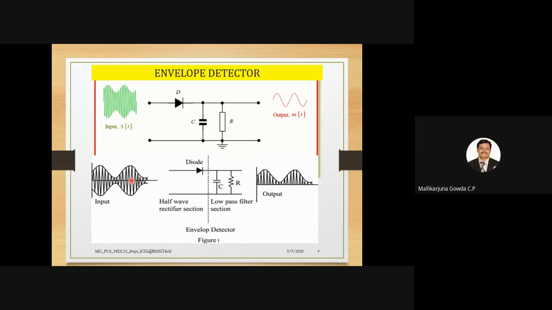We can get a sinusoidal signal, a carrier signal, and even AM and FM signals from it. The rest of the circuit is the same as the half wave rectifier with filter circuit, only we call it by a different name: the diode is the half wave rectifier section, and this is the low pass filter section.